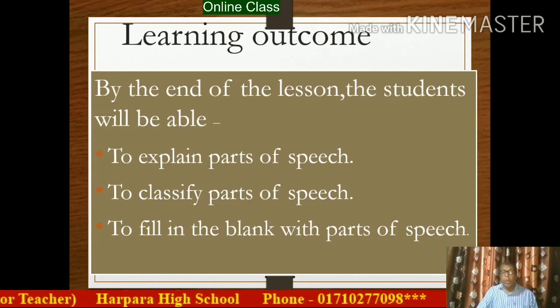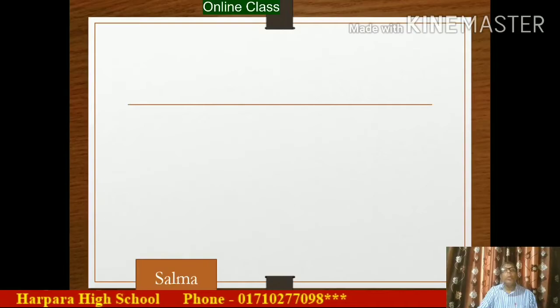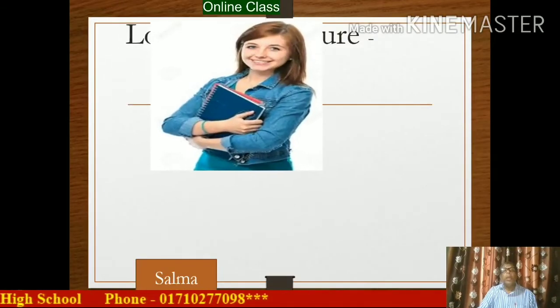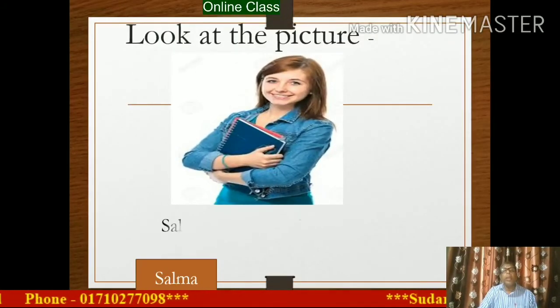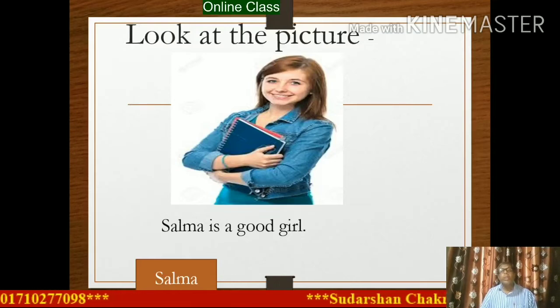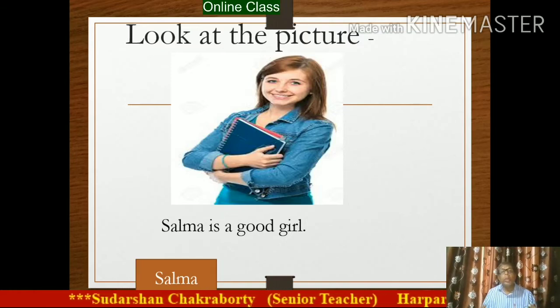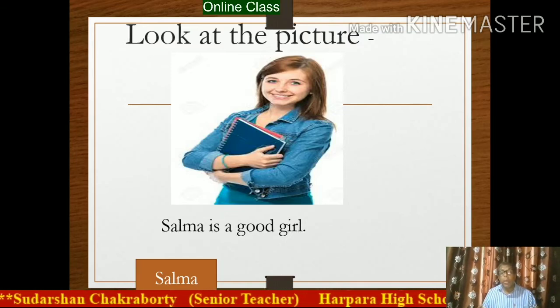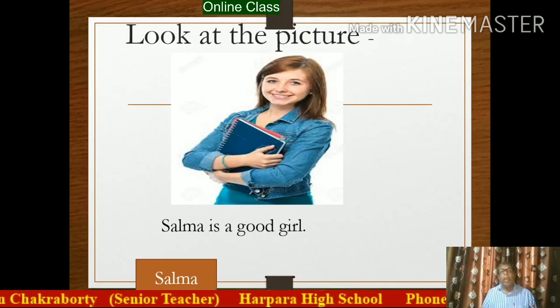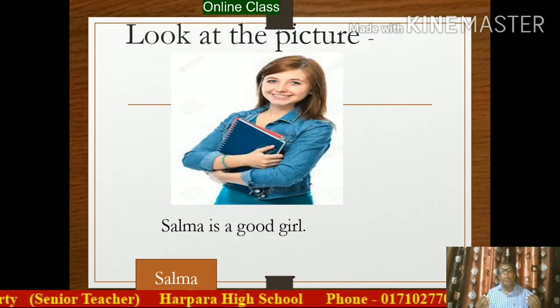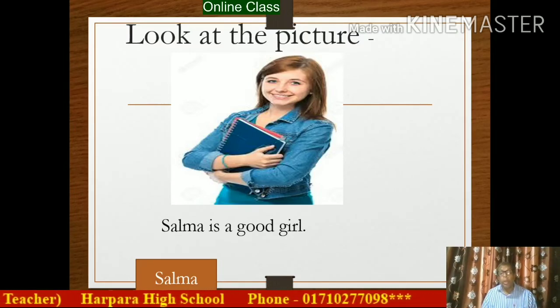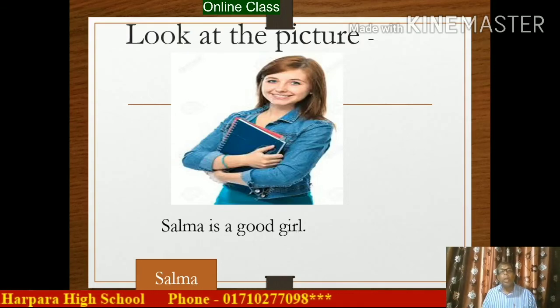So next, you look at the picture. I have seen that there is a girl. What is the name of this girl? The name of this girl is Salma. So what is Salma? Salma, it is the name of a girl, and every name of a girl will be noun. So what is noun?